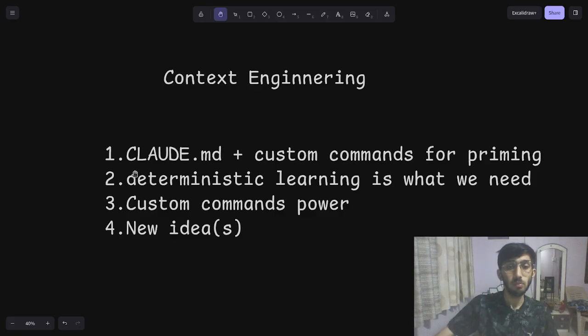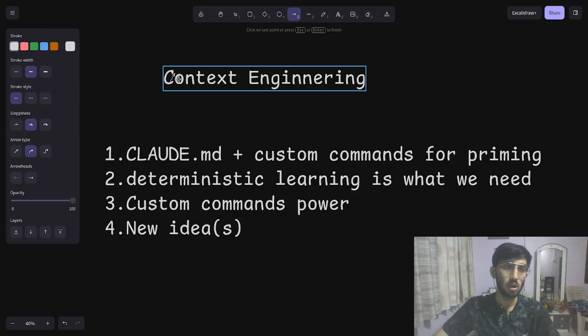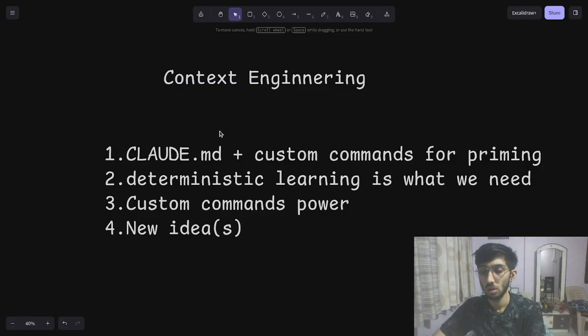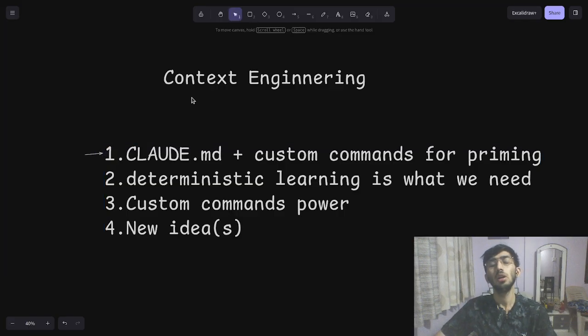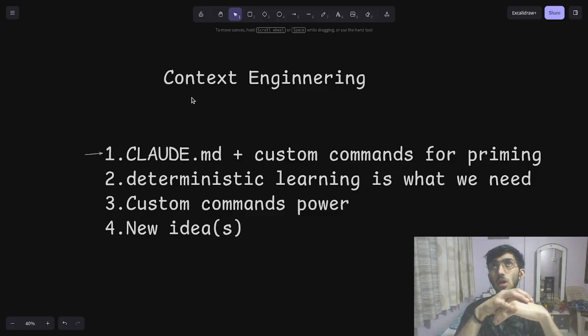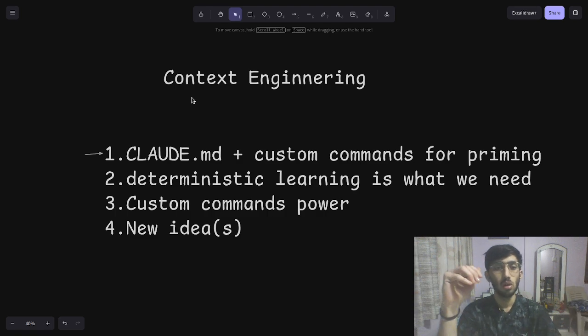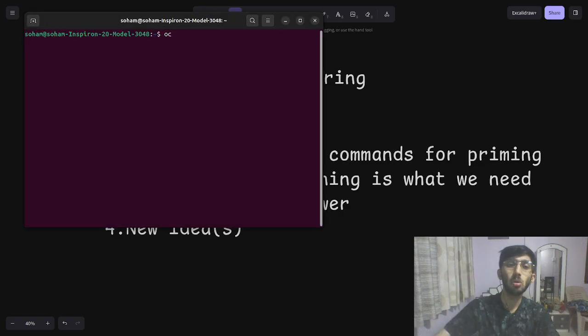One of them was the Claude.md, this one, right? The Claude.md. Here I realized that I don't have to write a very big one at the time when I start the coding agent. Whatever agent we use, for example, let's say I use OpenCode.